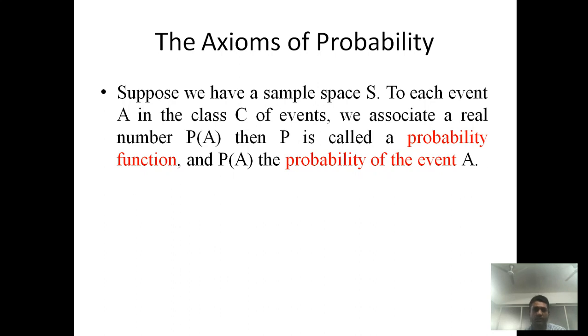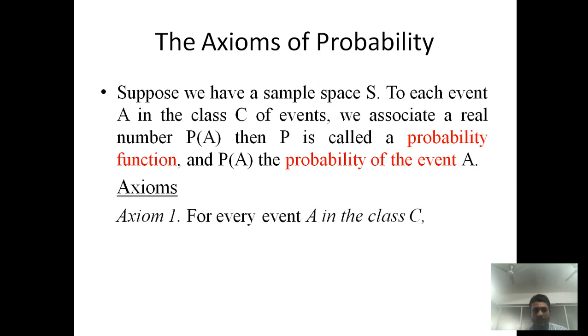Suppose we have a sample space, say S. To each event, say capital A, in some class, say C, of events, we associate a real number, say P of A, which is read as the probability of A. This is called the probability function.